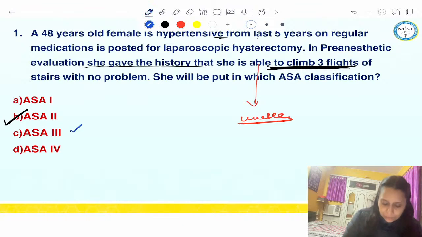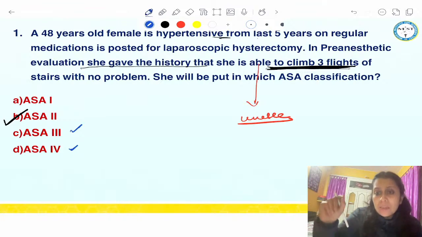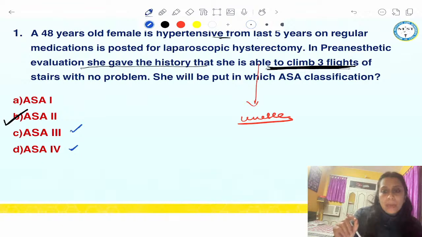And if I put in the question that in pre-anesthetic evaluation, the patient is not able to speak without pauses, cannot walk without support, or cannot without taking breaks. The patient is unable to breathe properly, unable to speak properly, unable to carry out his normal activity, then the patient will belong to ASA grade 4. Got my point, everyone? So unable to carry out his normal activities would become ASA grade 4, right?